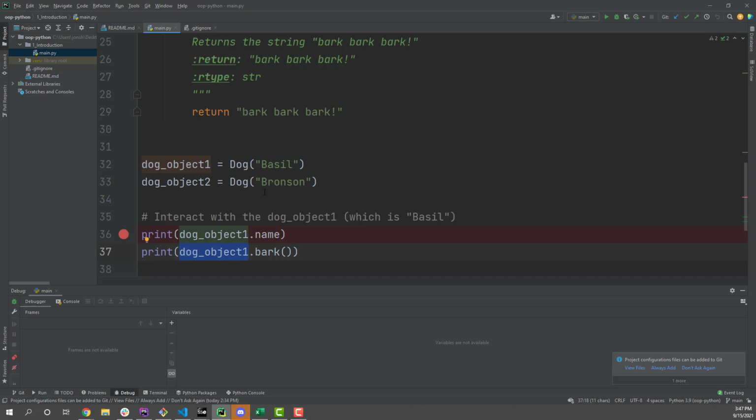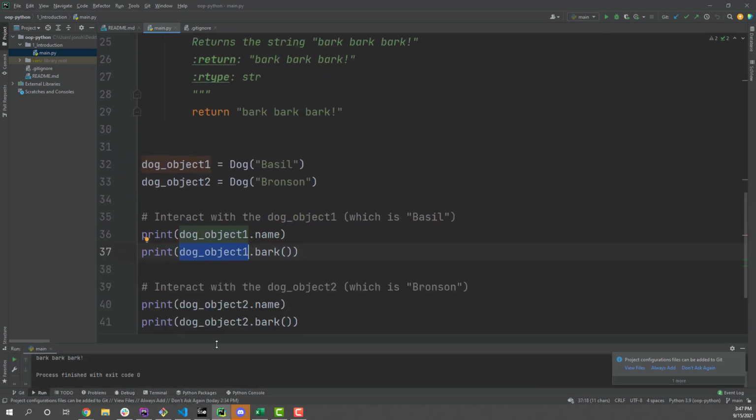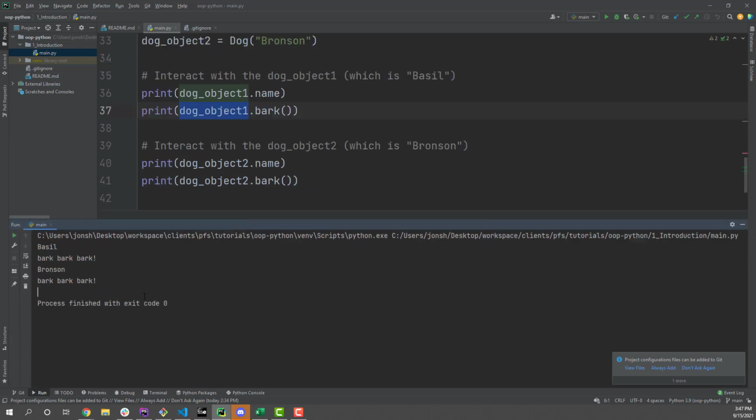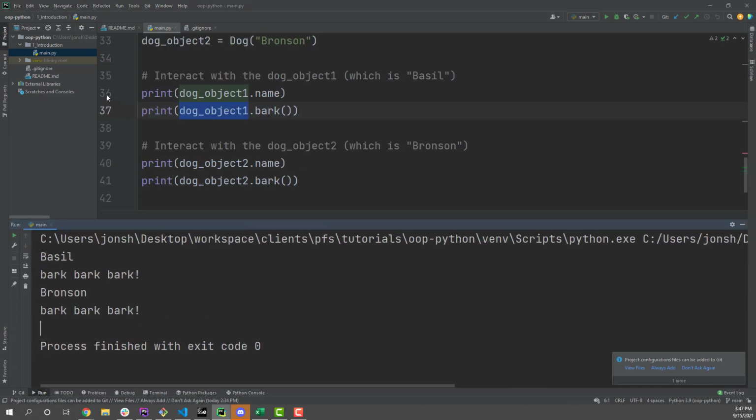All right, so I'm going to run this. I'll run it without debugging first. And we'll just see what's printed out to the screen. Okay, so here's line 36, dog object 1.name, which prints out Basil.